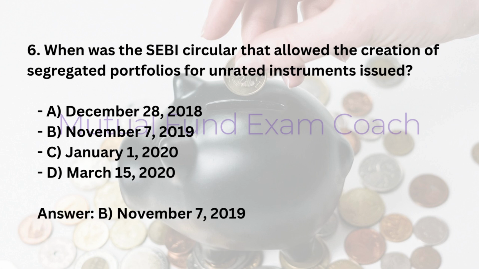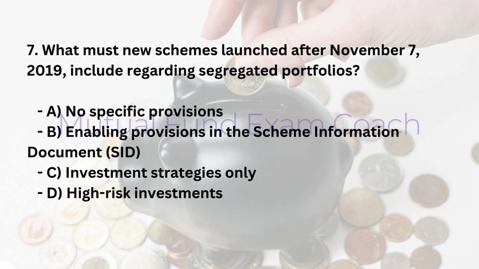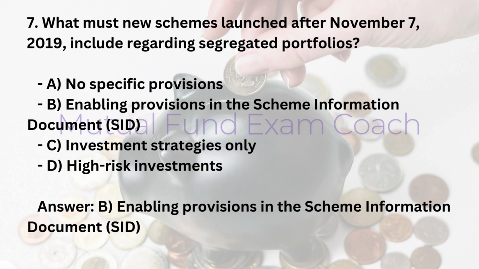7. What must new schemes launched after November 7, 2019, include regarding segregated portfolios? A. No specific provisions. B. Enabling provisions in the Scheme Information Document, SID. C. Investment strategies only. D. High-risk investments. Answer: B. Enabling provisions in the Scheme Information Document, SID.